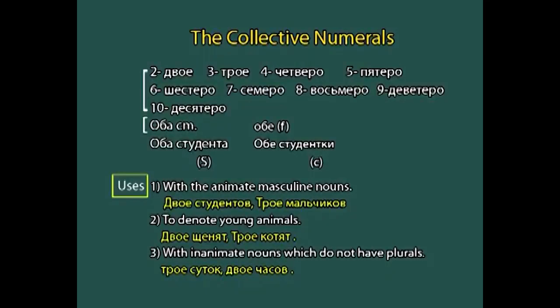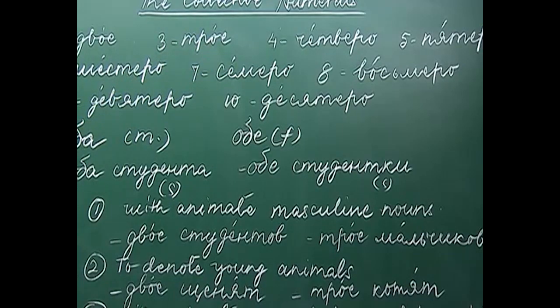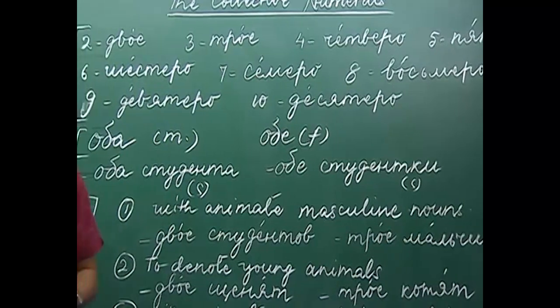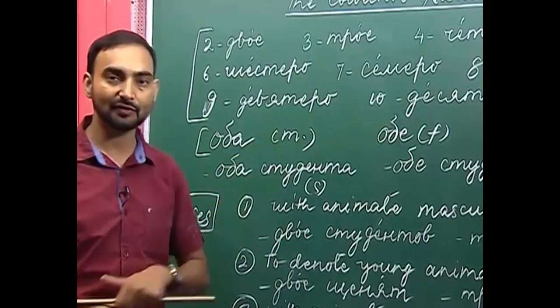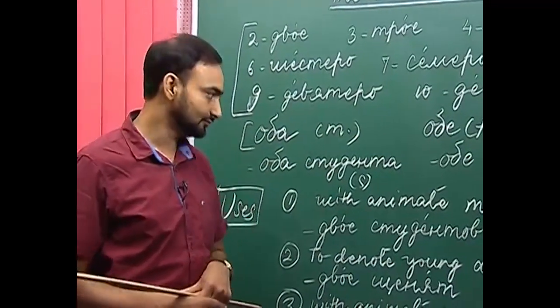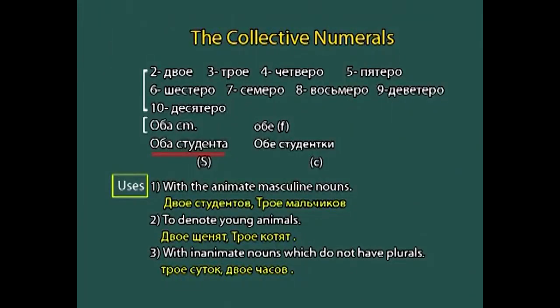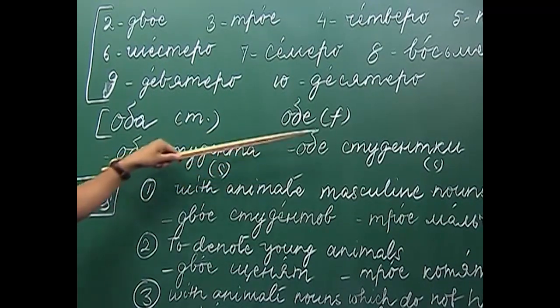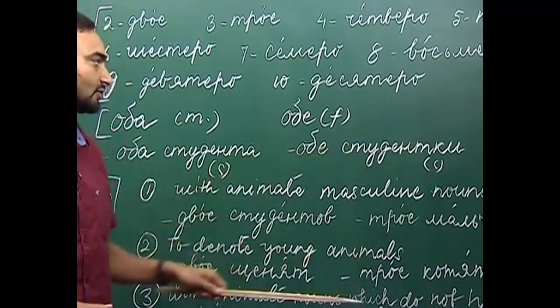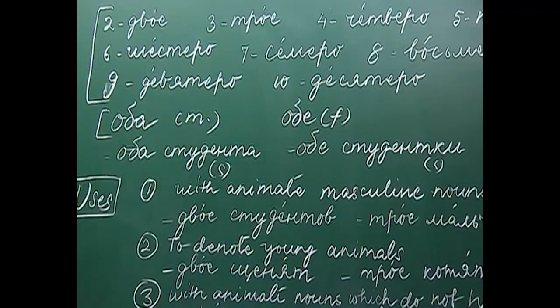Here with dvoje, troje, chetvero, pyatero, shestero, semero, vosmero, we will use the genitive plural form of the noun, while with oba and obe we will use the genitive singular. For example, oba studenta, obe studentki. So, both the students, female students, oba means both.